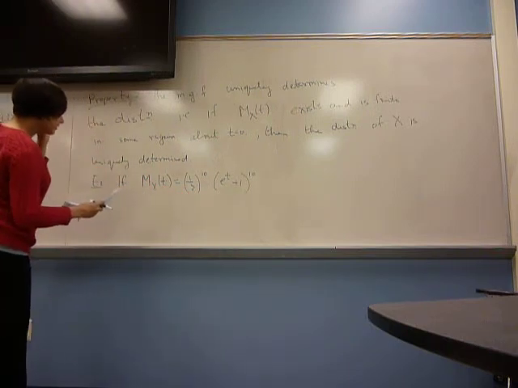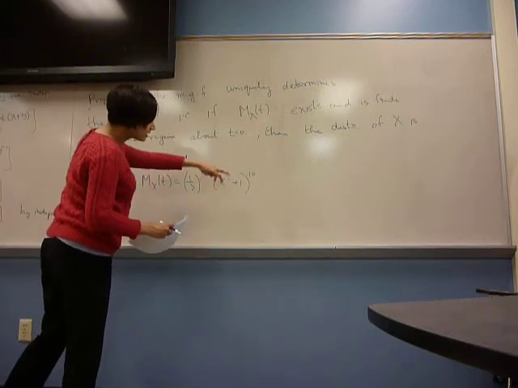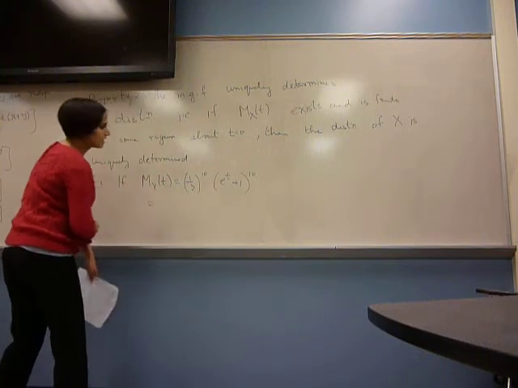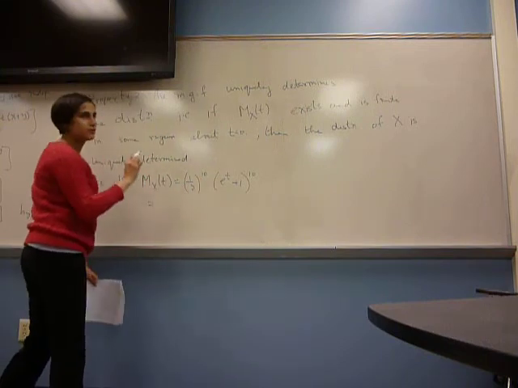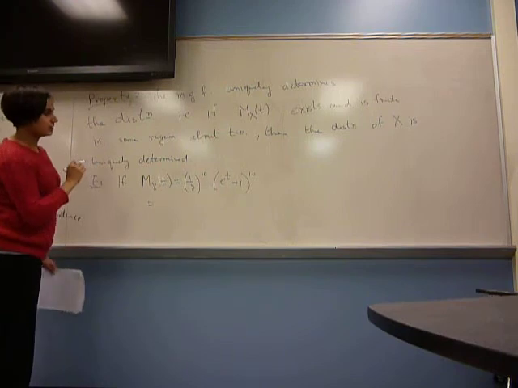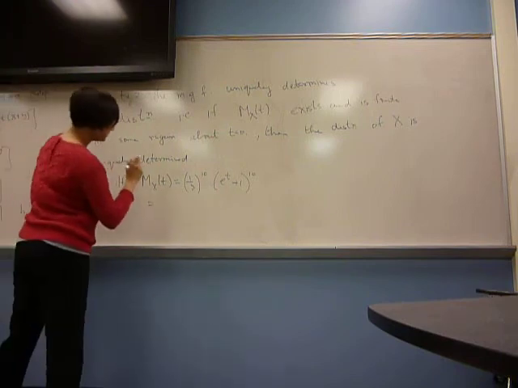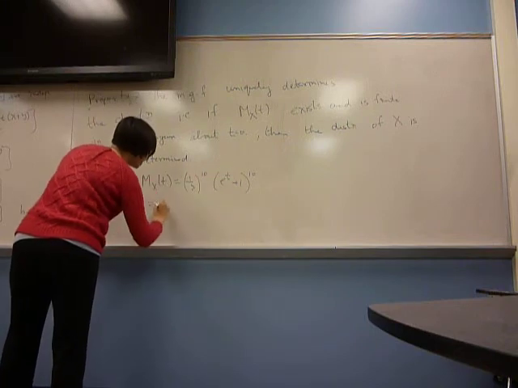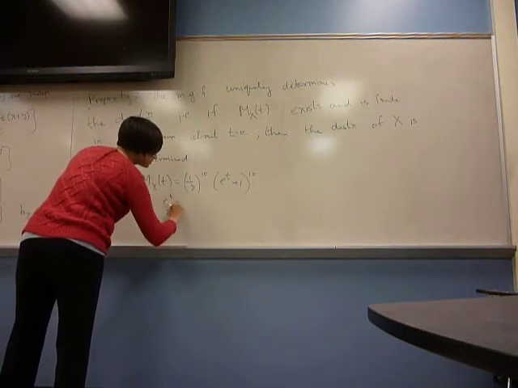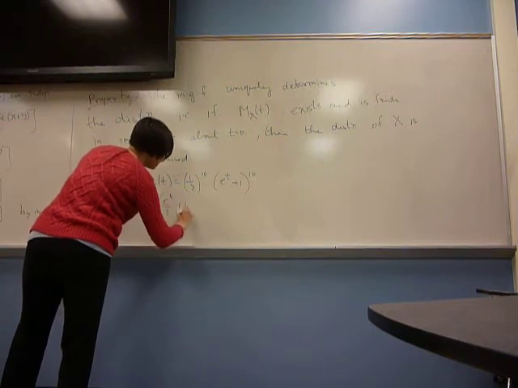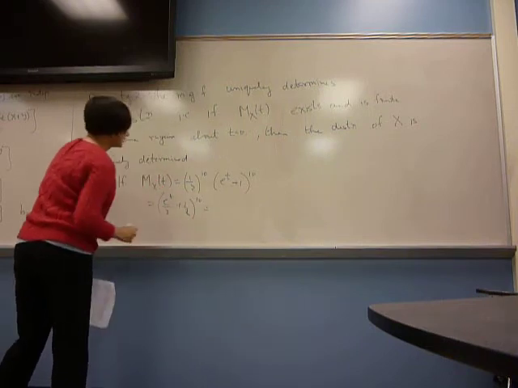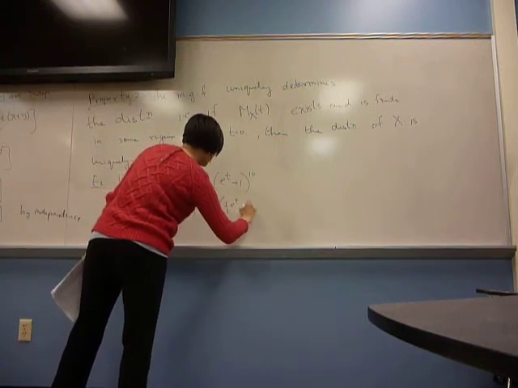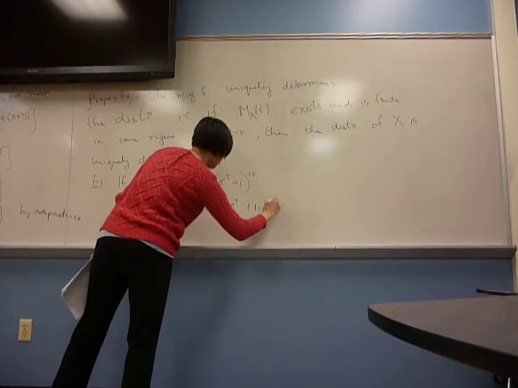In this form, maybe it doesn't look that familiar, but let's manipulate this slightly, and we see that we can write it in a form where we recognize it as a moment generating function that we've calculated. So take 1/2 inside because they both reach the same power. So I can write it as (1/2 e^t + 1/2)^10, which is 1/2 e^t + 1 minus 1/2.